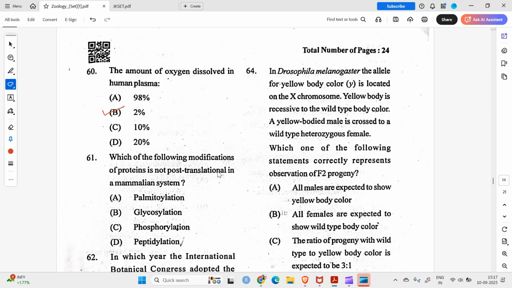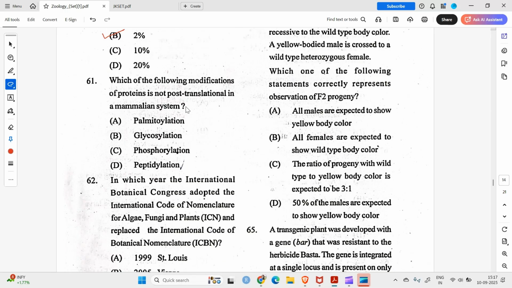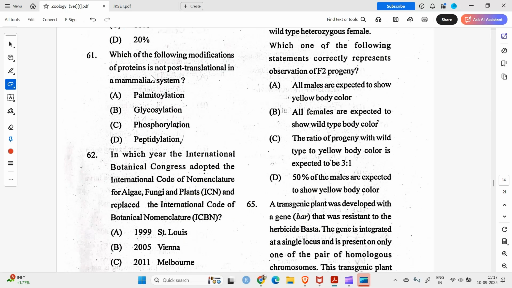Okay. Question number 61. Which of the following modifications of proteins is not post-translational in mammalian systems? Post-translational modifications of proteins. Palmitylation, yes. Glycosylation, yes. Phosphorylation, yes. Peptidylation, no. So this is the correct answer.